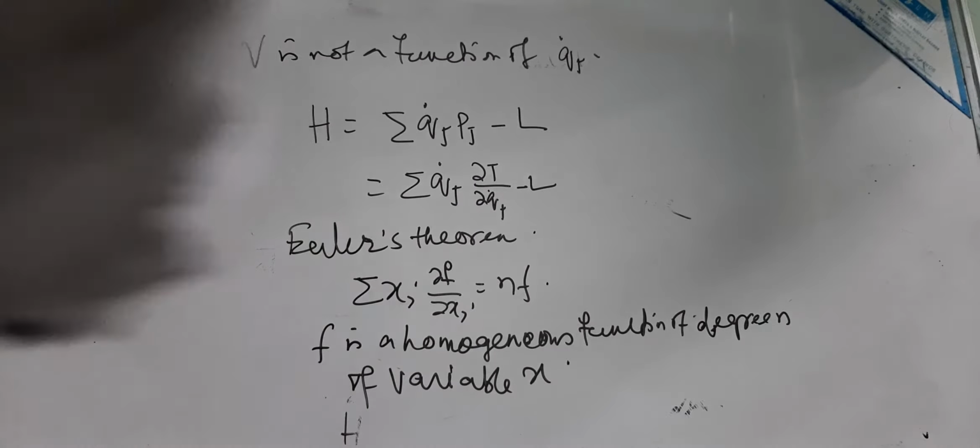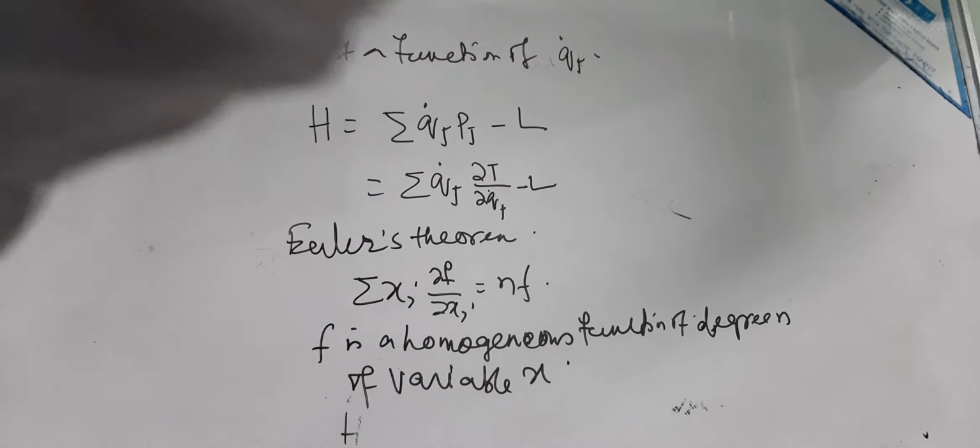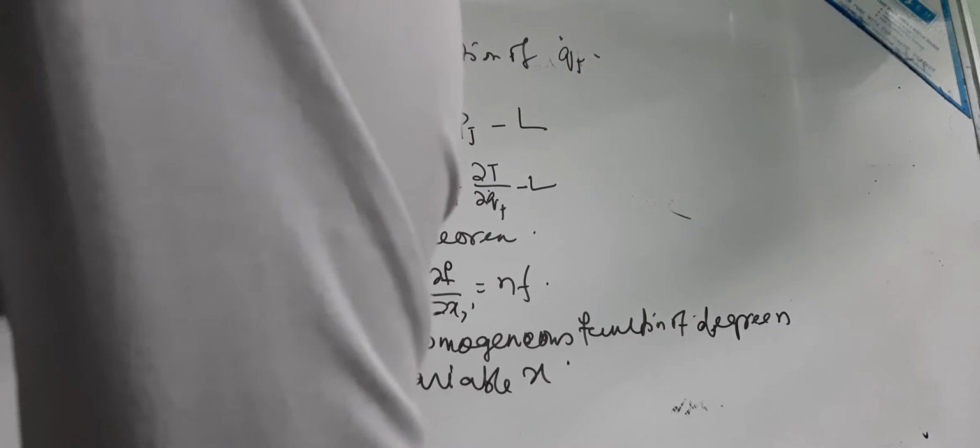So therefore this Qj dot del T by del Qj dot, this is our twice T, because this Qj dot and del T by del Qj dot, this is the velocity. So therefore this is our twice of the T. So H can be written as H equal to 2T minus L.